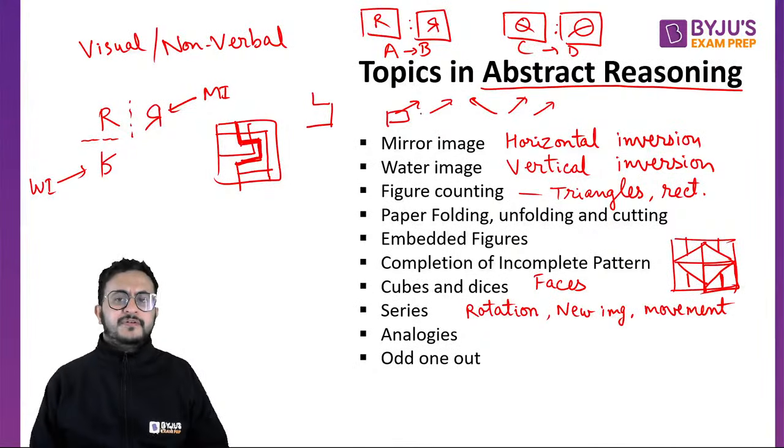Let us say you have figures like this. This one is the odd one out because in all others the arrow is pointing towards the right hand.